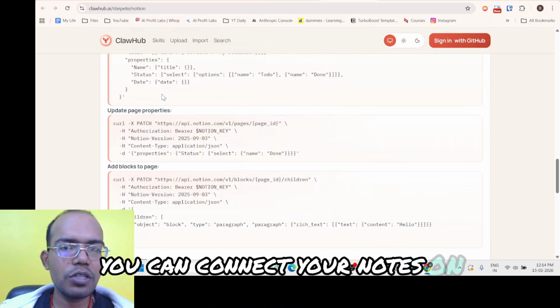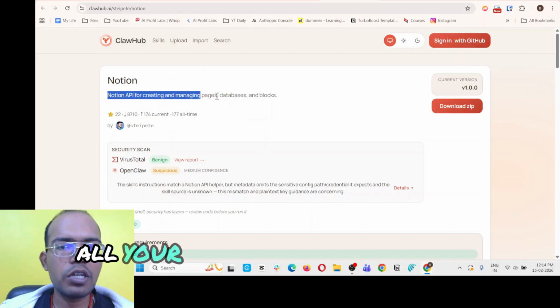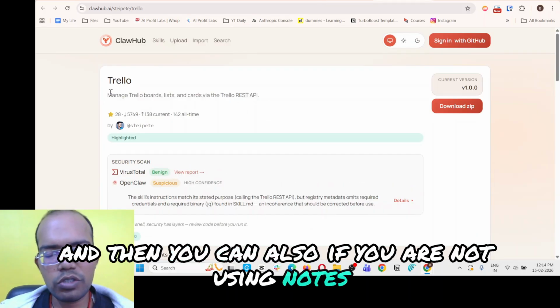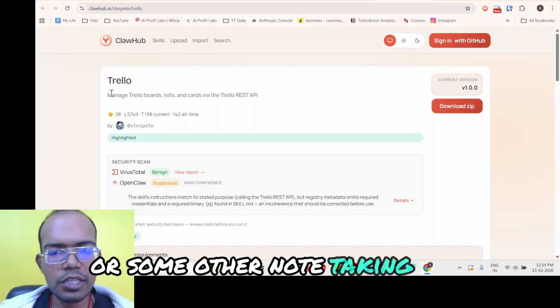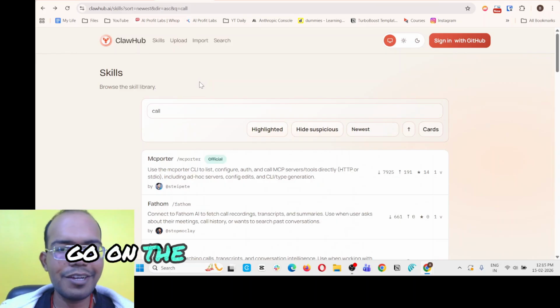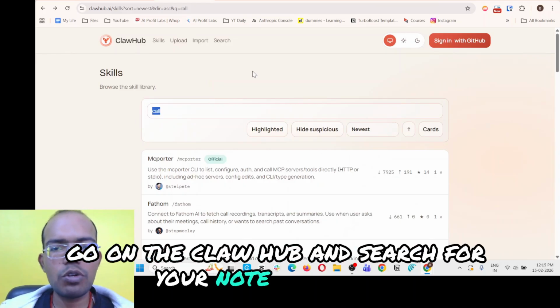You can connect your Notion. So all your note taking apps, all your data is collected in one place, right? And if you are not using Notion, you are using Trello or some other note taking apps, you can collect that as well. Simply go on the ClawHub and search for your note taking app over here.